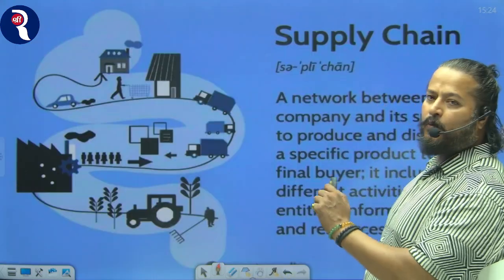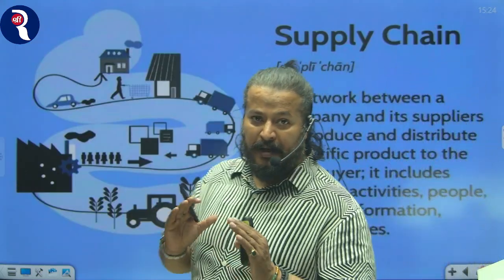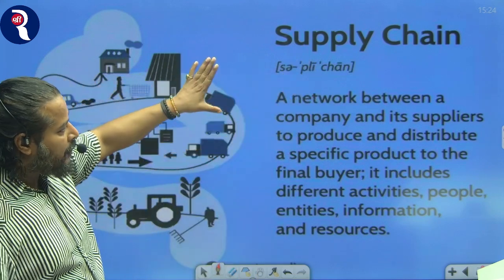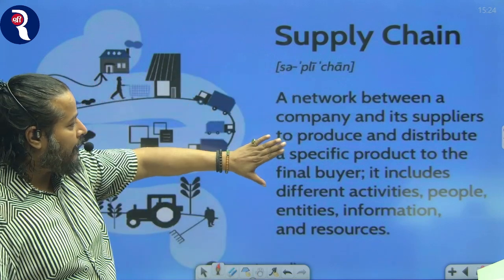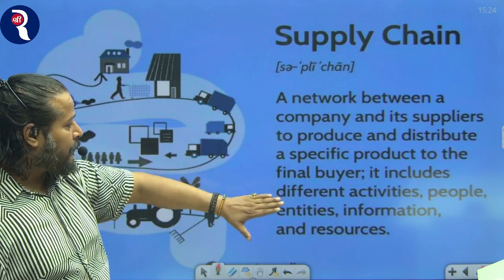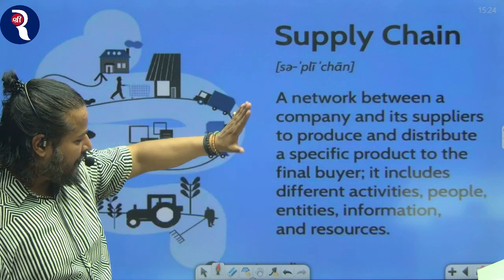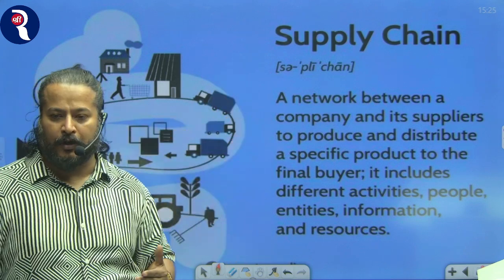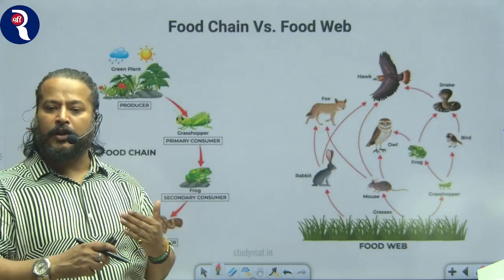Let's understand, what do you mean by supply chain? What is the meaning of supply chain? The Investopedia definition says it is a network between a company and its suppliers to produce and distribute a specific product to the final buyer. It includes different activities, people, entities, information and resources. This is the definition of supply chain. Let's understand the supply chain in a different way.